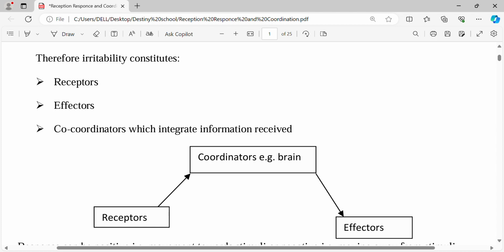Effectors are now the organs that bring about the response. So the effectors, they bring about the response. It is the effectors that will make you now respond appropriately. Let me give you an example. Let's say